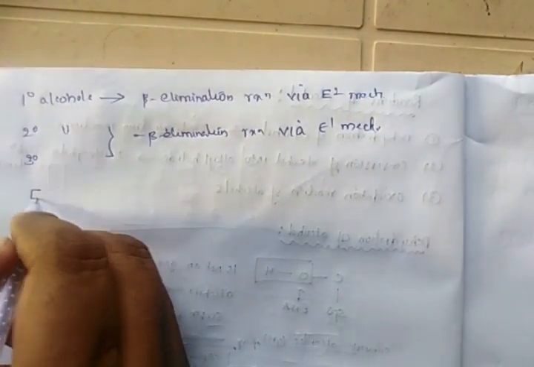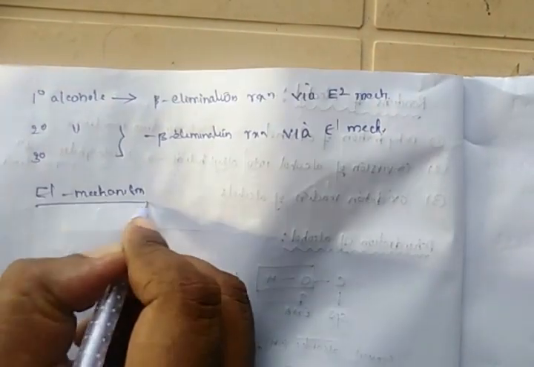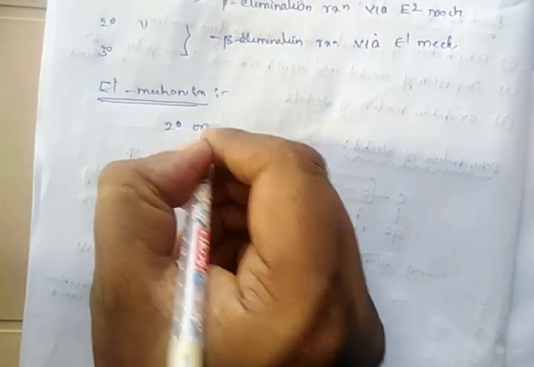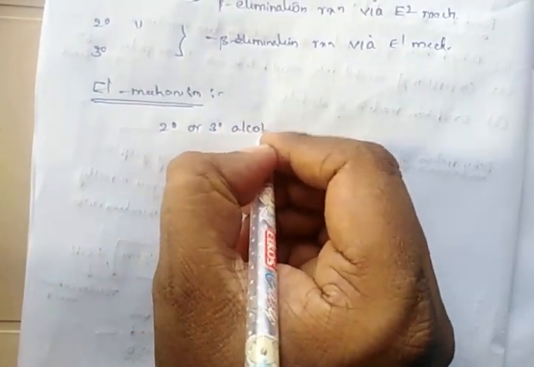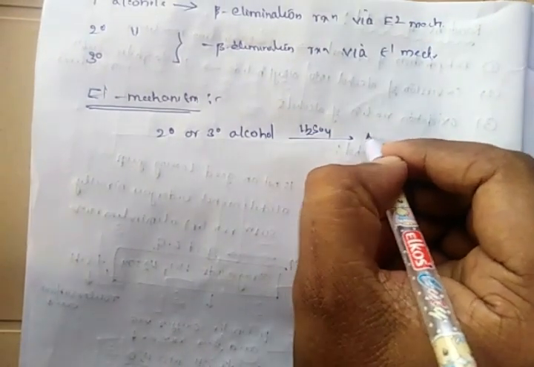So first we will discuss the E1 mechanism. The E1 mechanism is generally followed by secondary and tertiary alcohols. Whenever you treat a secondary or tertiary alcohol with strong acid, they will be converted into alkenes.